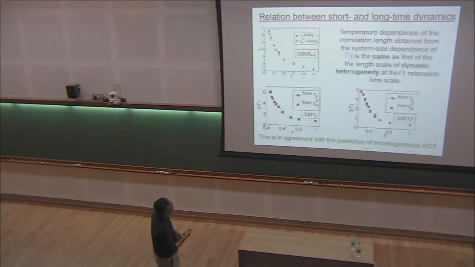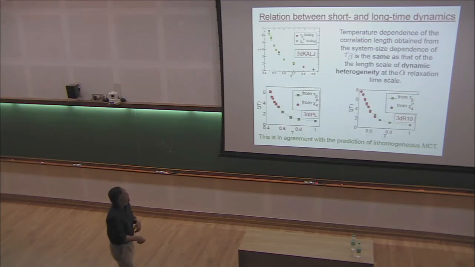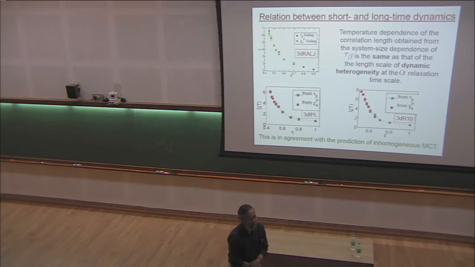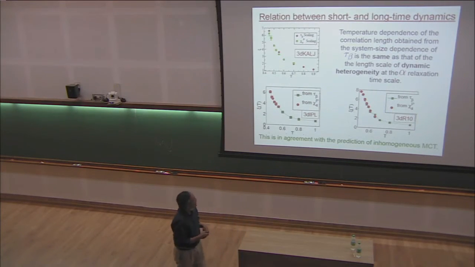The interesting thing is that the length scale that we get from the beta regime and the length scale that we had got from dynamical heterogeneity in the alpha regime seem to track each other very, very closely. For all 3 systems that we have looked at, there are 2 sets of points here, red and green. One corresponds to the length scale that we get for the beta regime from this calculation, whereas the other is what we had got earlier for dynamical heterogeneity in the alpha regime. The temperature dependence of both these length scales seems to be pretty much the same. So this suggests a connection between short and long time dynamics, which we are trying to understand.